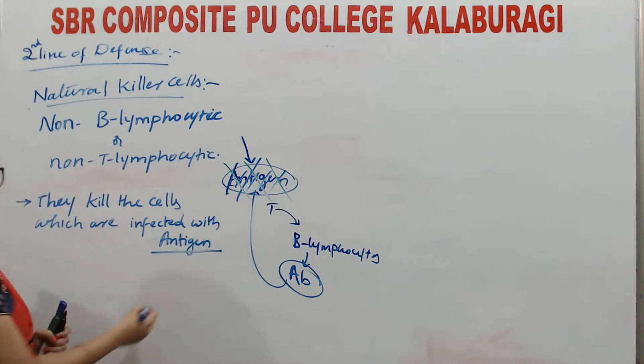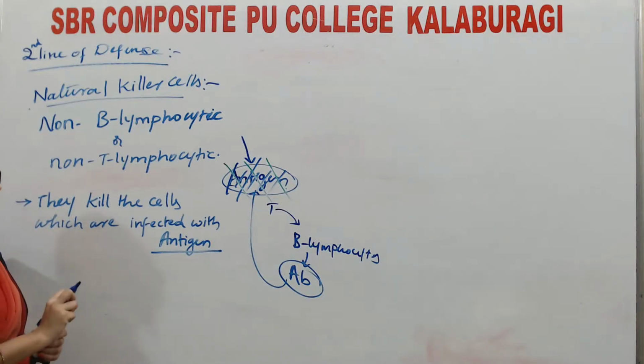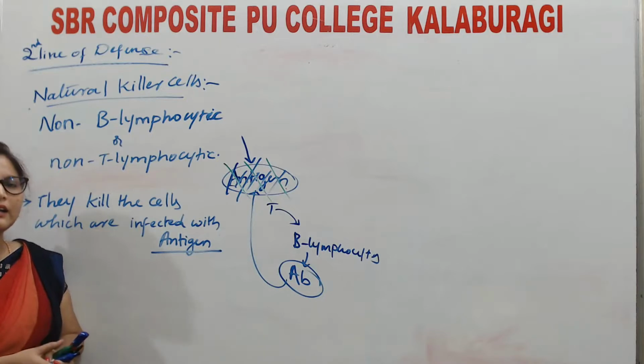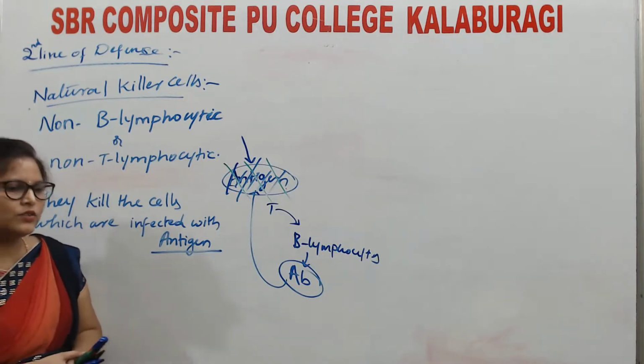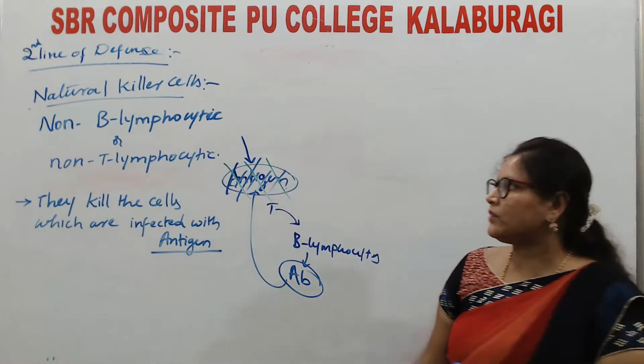Instead of killing the antigen, it is killing the entire cell. Hope you are all following. So natural killer cells are non-B lymphocytic and non-T lymphocytic and kill the antigen by killing the entire infected cell. So these are all the cellular barriers which will kill the pathogen.